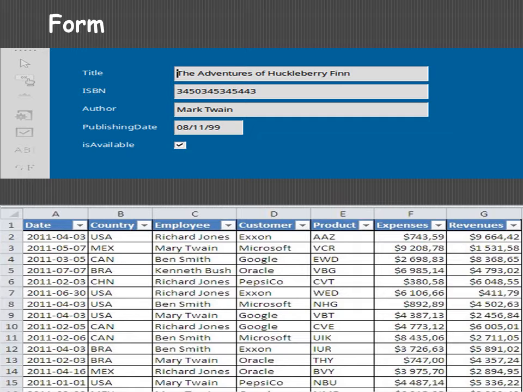If you remember, when we discussed the navigation bar, we were able to move back and forth in a form. If I go to the third record, it will only show me the data of the third record. But in the table, if I want to go to the third record, I can see the first record also, the fourth record also, the fifth record also. So there can be some confusion if you have large data.